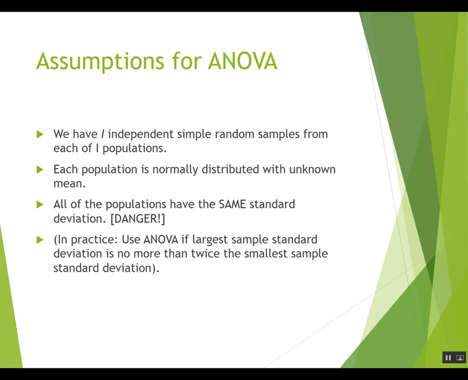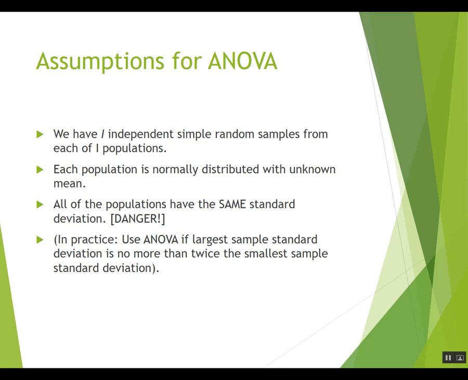So there are some assumptions: that we have independent simple random samples, one from each population, and each population has a normal distribution with unknown mean. Now, you can't really know that it has a normal distribution. If the sample size is large, that's not a problem. If it's small, you maybe have to worry about that and check that it's not really skewed.